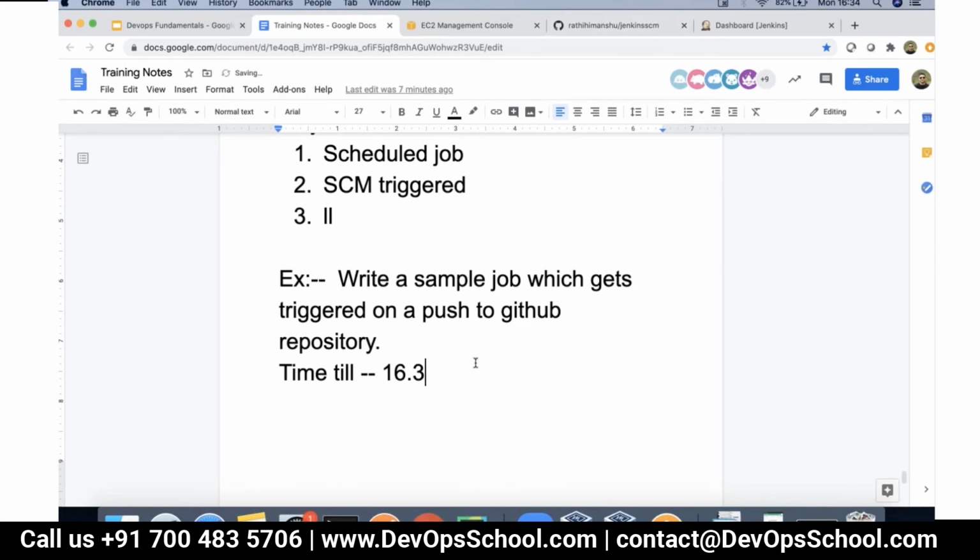Okay, got it. So we cannot do any change with respect to the Git Jenkins pipeline, right? No configuration can be done to poll for any commits. It should be done from the GitHub side. Right.